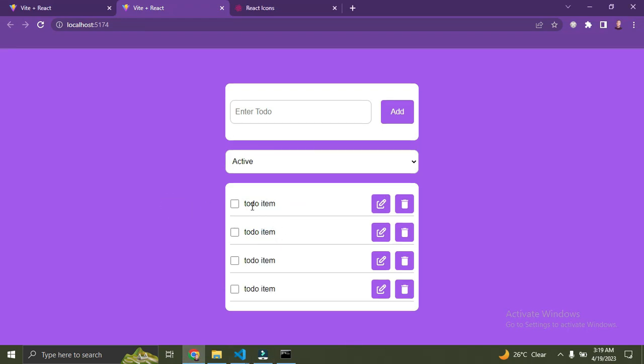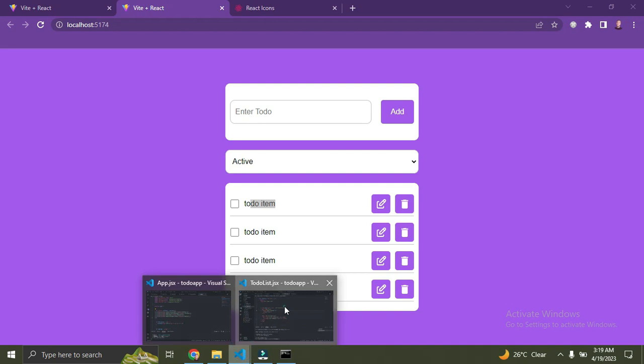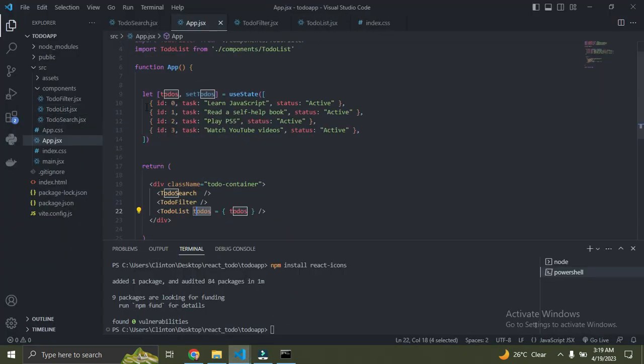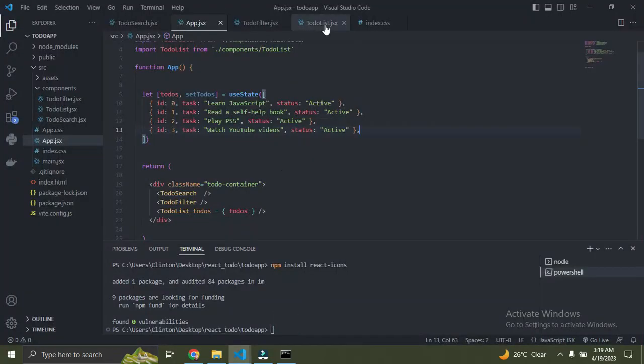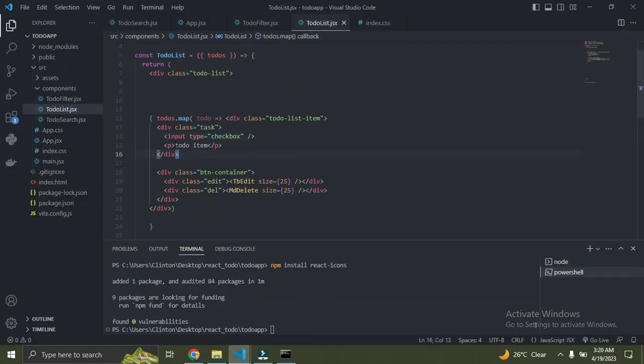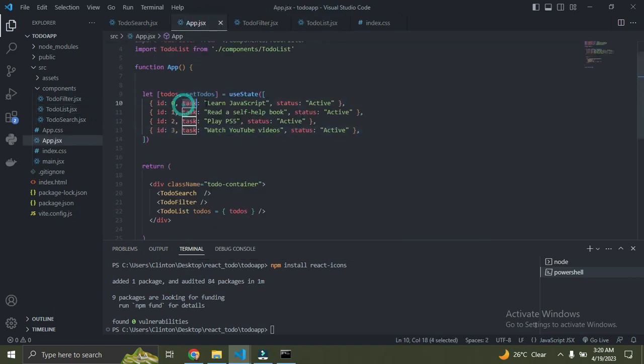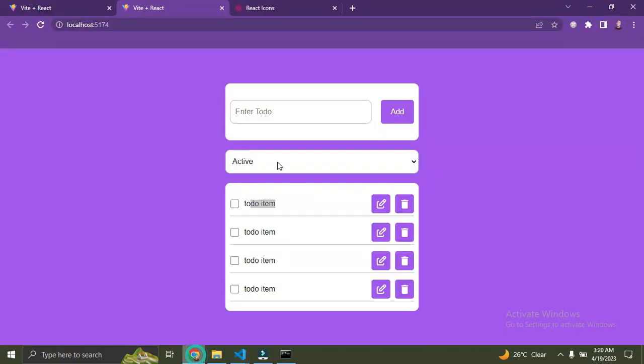Okay, because now we have 4 items. Remember, we have 4 to-do items from our app component. We have 4 to-do items there, and on the screen now we have 4 items, but currently they are all having the same task. So I'm going to simply come down to my to-do list component. So just here now, we'll change this to to-do.task, to-do.task. Remember, from our app.js, you can see these are the tasks. You can see them. So that's it. So perfect. And so now we have all the tasks displaying.